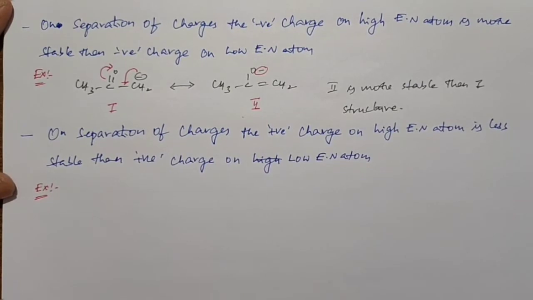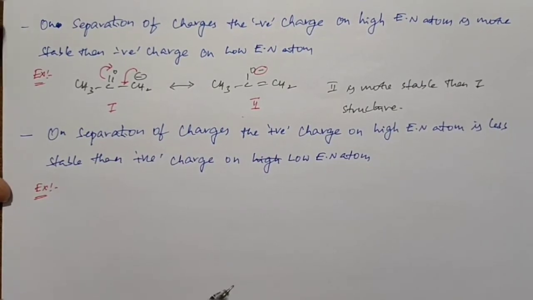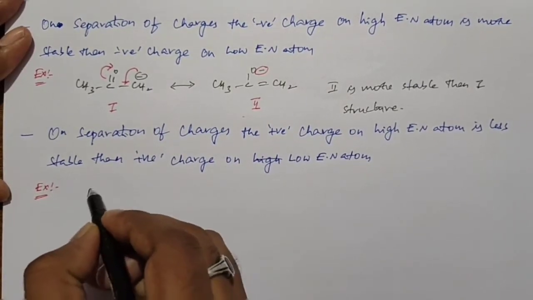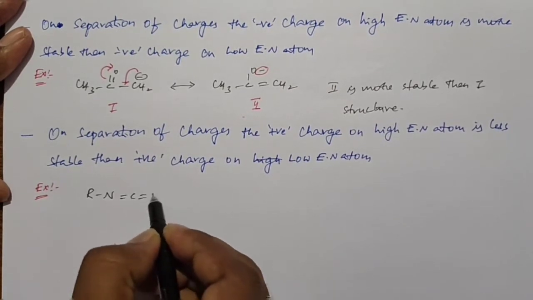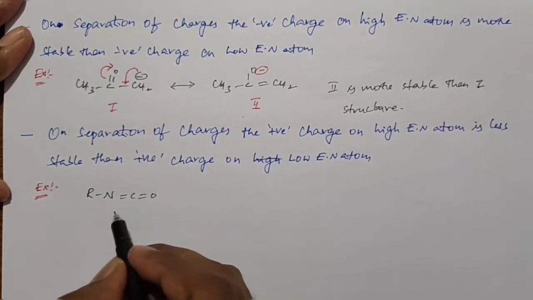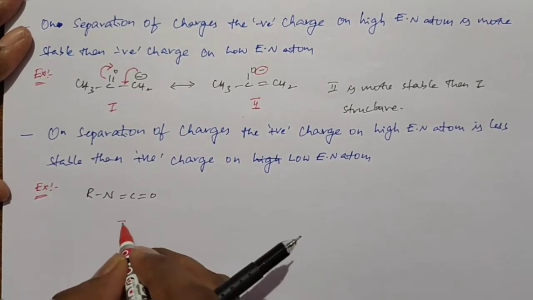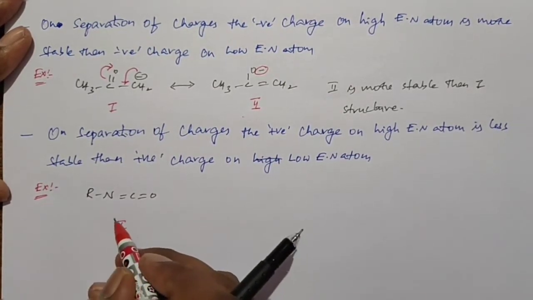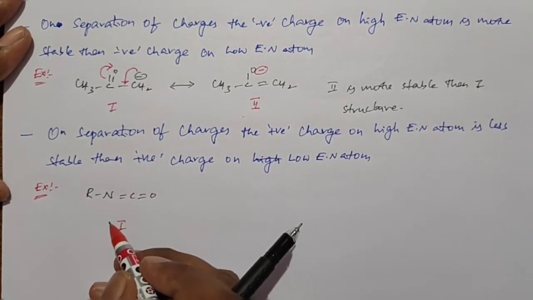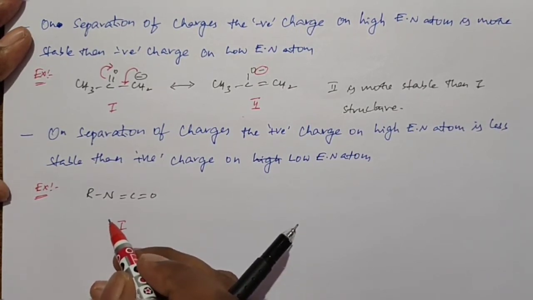So this is the example. This is the given structure, structure 1.